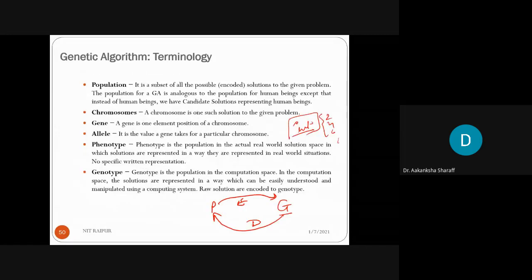Here the same thing I have told you, that when we are encoding this phenotype to genotype, this is the encoding process. And when we are decoding the genotype to phenotype, it is the process of decoding, and it should be fast because it should be changed in every computation of fitness value.